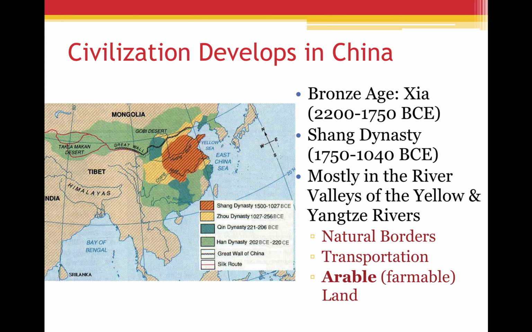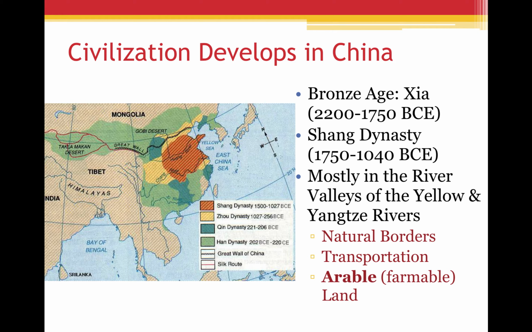Civilizations developed in China, beginning with what is believed to be the first dynasty in the Bronze Age, known as the Xia dynasty. It is believed to have existed from approximately 2200 to 1750 BCE, so 1750 years before the year 0, just to remind us of that BCE concept. The first known dynasty, though, is the Shang dynasty, and it's the one for which there's actual written evidence.